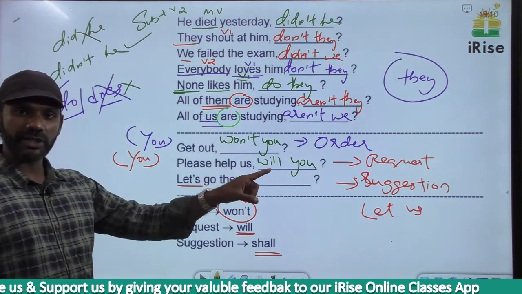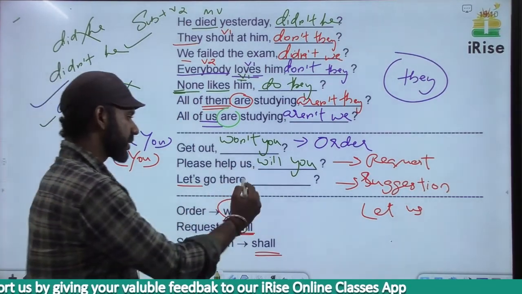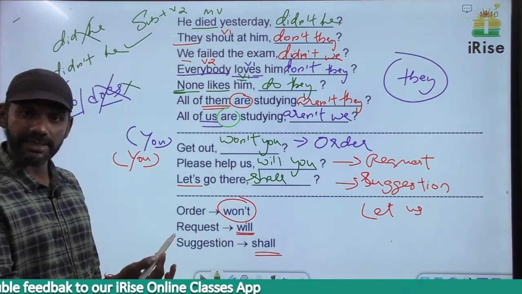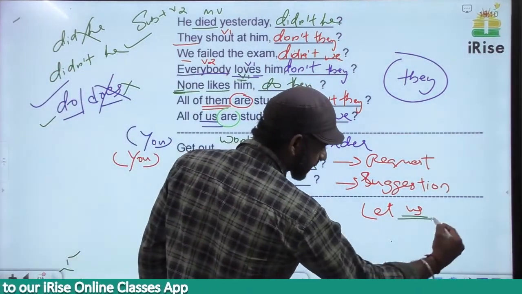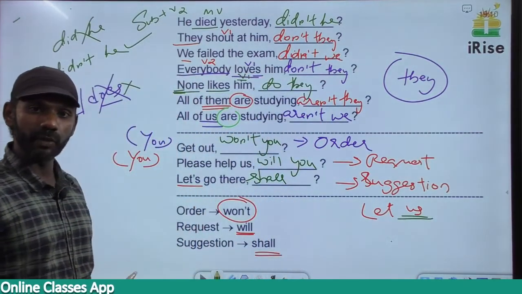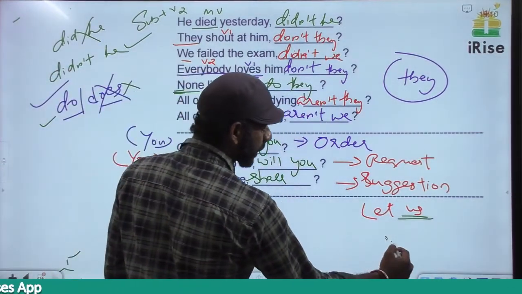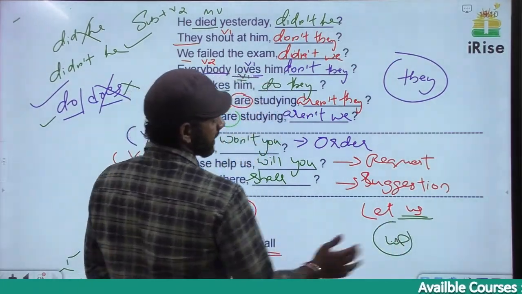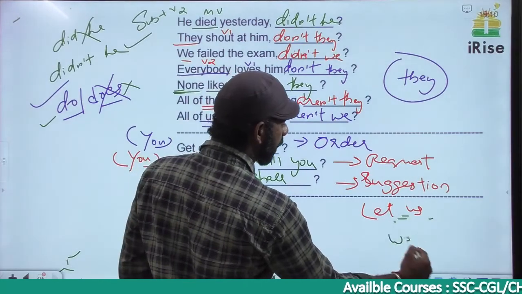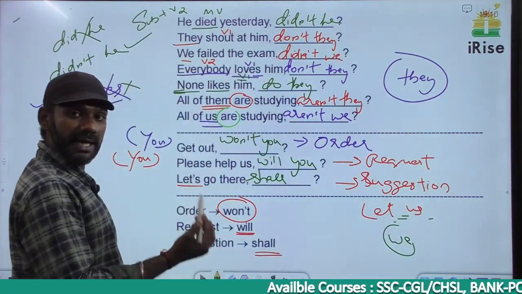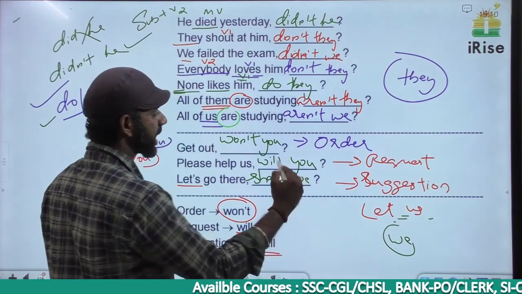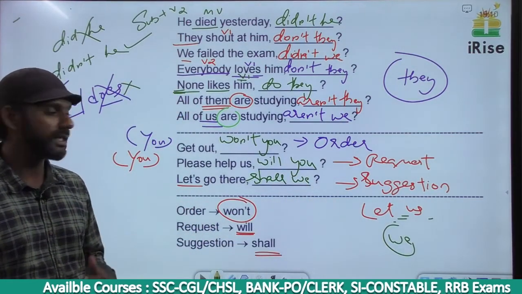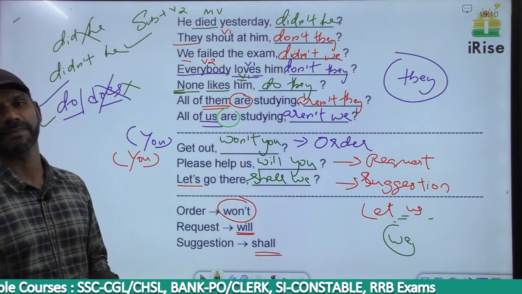Let's go there is suggestion. If it is suggestion we have to use shall. So undoubtedly it must be shall. Let's is a short form of let us. The pronoun here is us. Us is an objective pronoun and the subjective form of us is we. In the tag we need a subjective pronoun and not an objective pronoun. Let us changes to we, so it must be shall we. Get out, won't you? Please help us, will you? Let's go there, shall we? Clear?